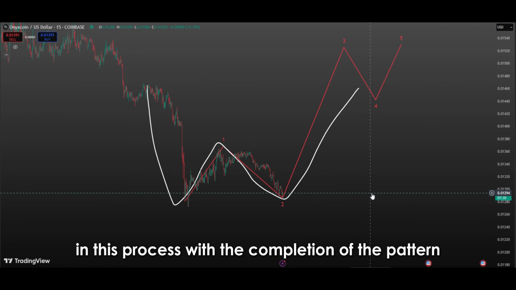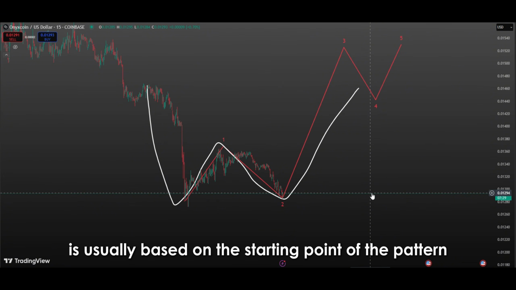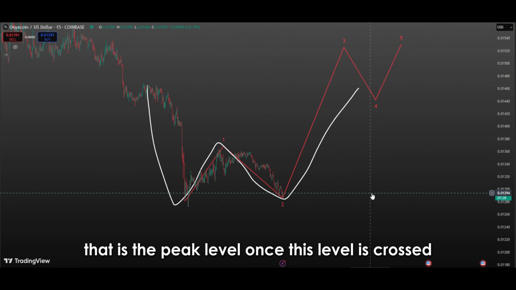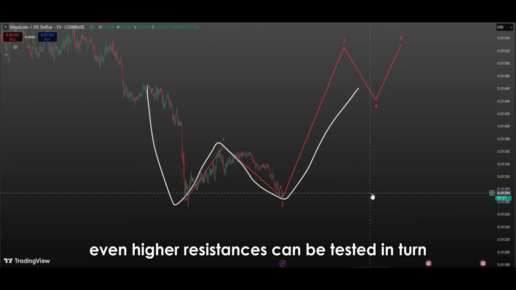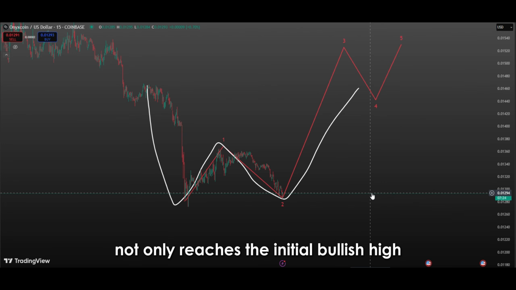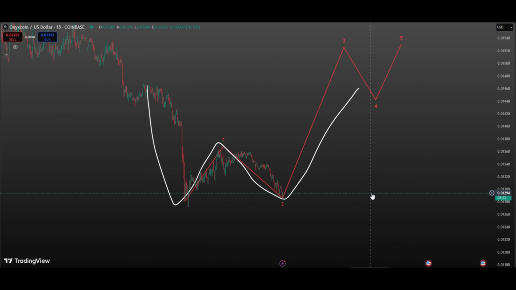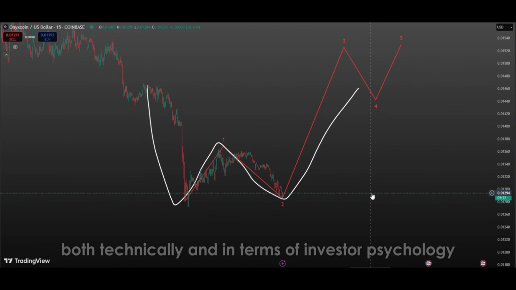In this process, with the completion of the pattern, the target zone is usually based on the starting point of the pattern, that is the peak level. Once this level is crossed, even higher resistances can be tested in turn and new highs can be established. If the pattern works successfully, the price usually not only reaches the initial bullish high, but also tends to break through it and move higher. This is a very positive scenario, both technically and in terms of investor psychology.